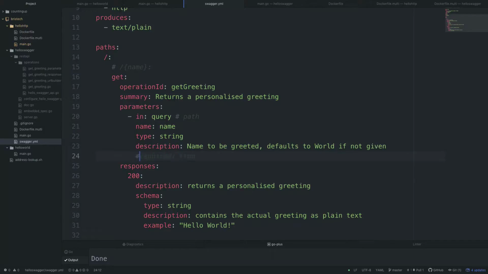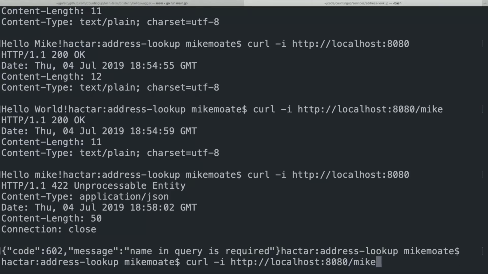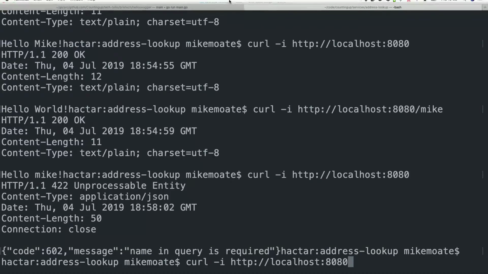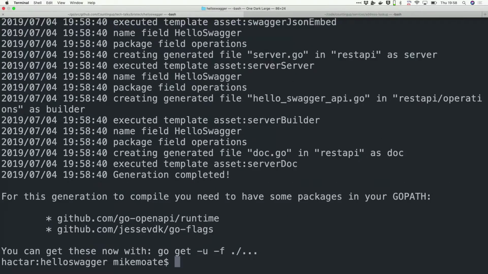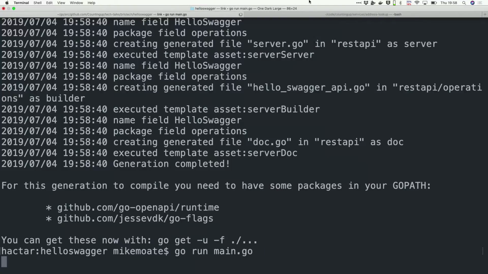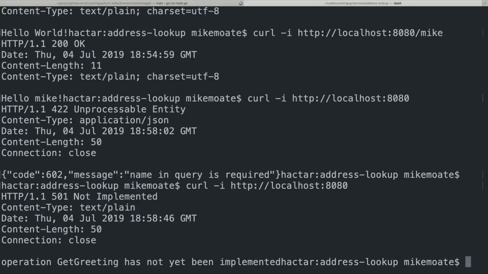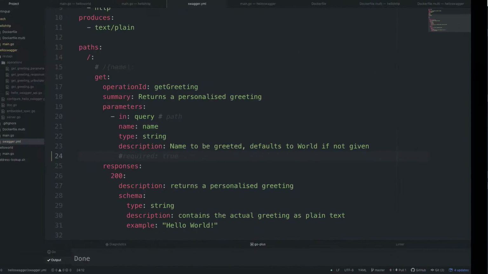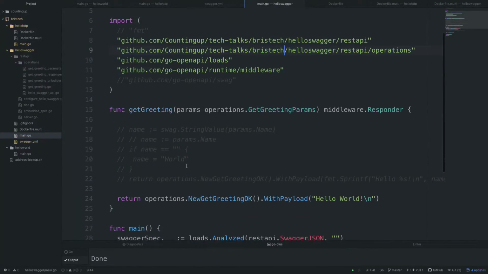If we were to take that out, then we can regenerate our Swagger code. We run our binary. Curl it this time. What do we get this time? 501, not implemented. Operation get greeting has not yet been implemented. This is really helpful stuff. So that's because we haven't implemented the operation get greeting.